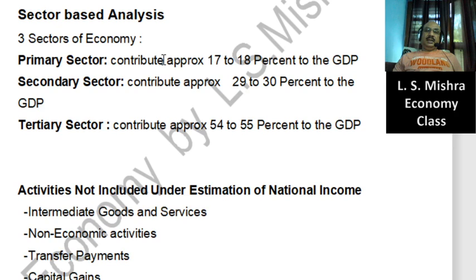Why? Because that was the priority of the government, to provide at least bread and butter to each and every Indian, and that's why government decided to focus on agriculture sector. But thereafter they started focusing on industrial sector, and it continued till 1990.